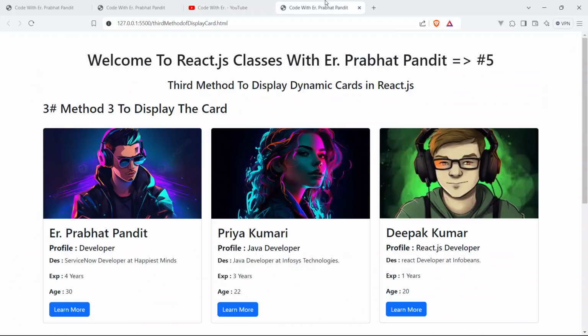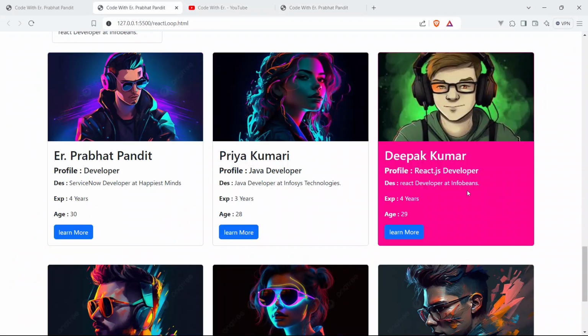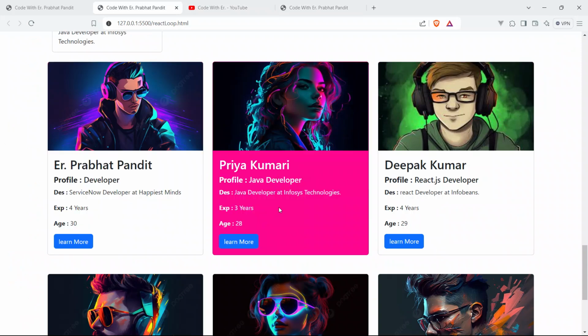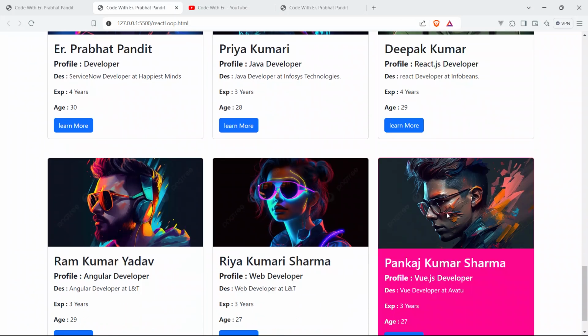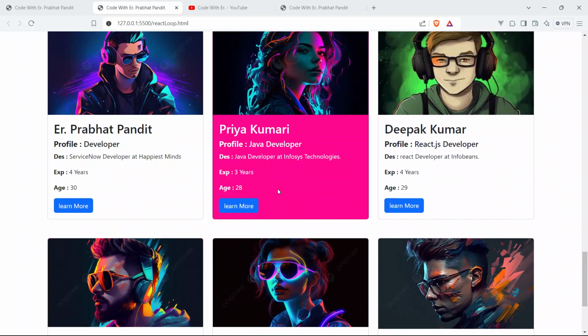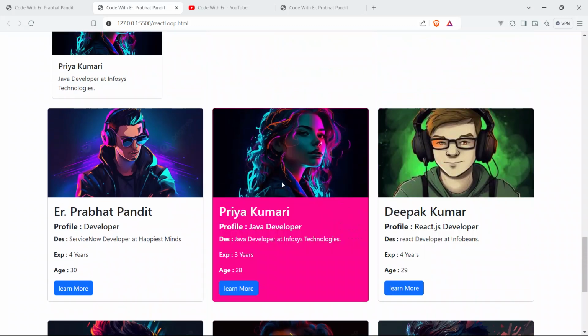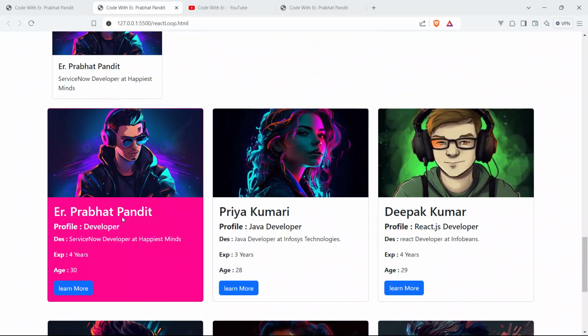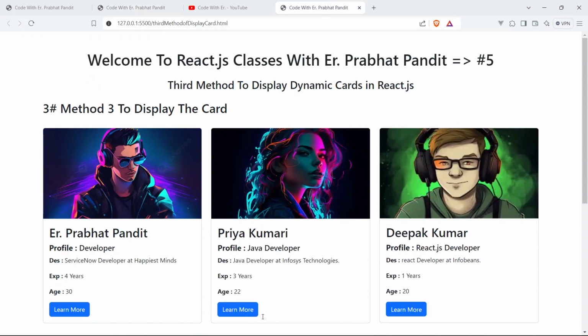So come up here, go to the code. We are now going to achieve this clickable feature. This is active, this is active, this is active right now. The currently clicked card should be active, and it should show a background color and the text should be white. So I'm going to achieve this here also.